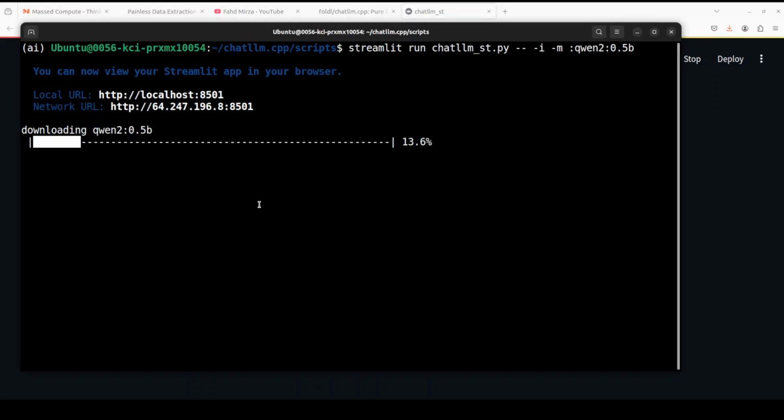So you see, first time when we have run it, it is now downloading this model. So let's wait for it to finish. It takes a bit of a time. And it is totally using CPU. No GPU is involved at all. It doesn't have the support.